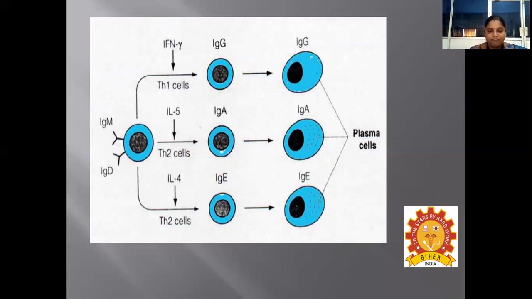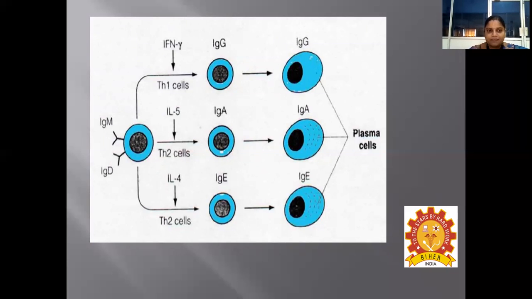5, and interleukin 4. Once the mature B cell receives the interferon gamma signal, along with the help of Th1 cell signaling, it is going to produce the immunoglobulin IgG. Thereby, it acts as a plasma cell which is producing immunoglobulin G.